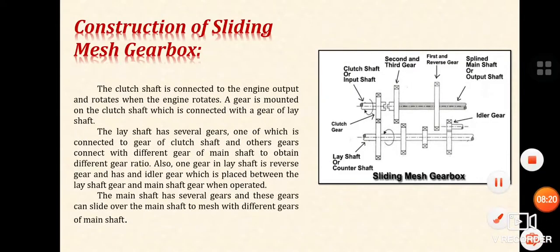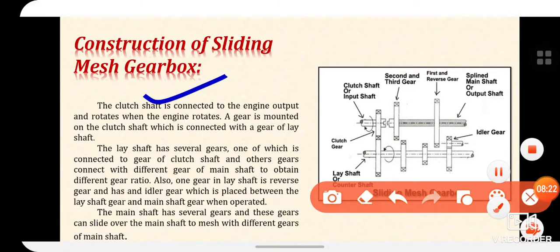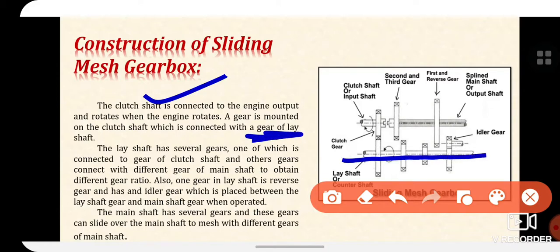So here the clutch shaft is connected to the engine output and rotates when the engine rotates. A gear is mounted on the clutch shaft, which is connected with a gear of the lay shaft. Again, this is the input shaft, this is the main shaft, and this is the lay shaft. The lay shaft has several gears, one of which is connected to the gear of the clutch shaft, and the other gears connect with the different gears of the main shaft to obtain different gear ratios.